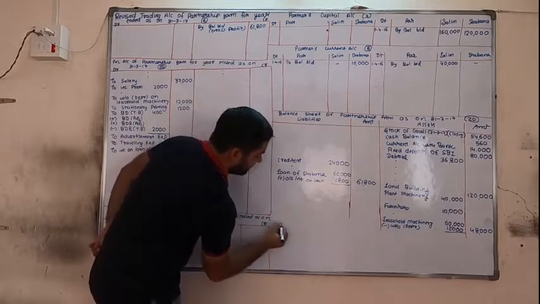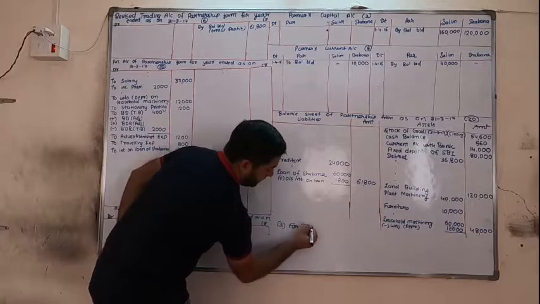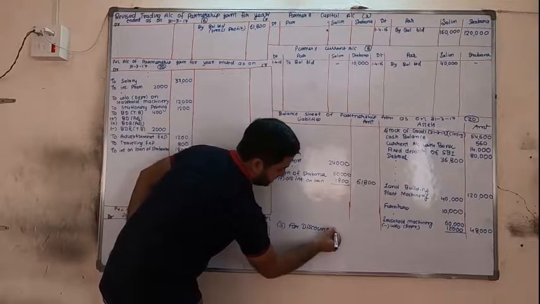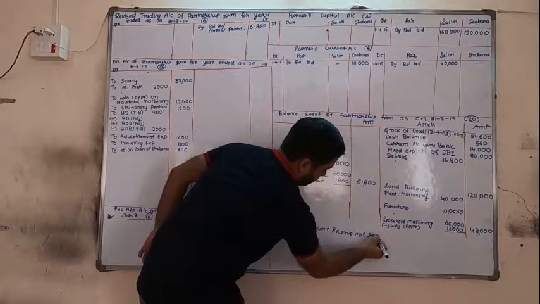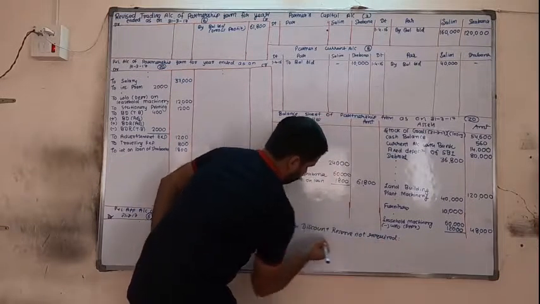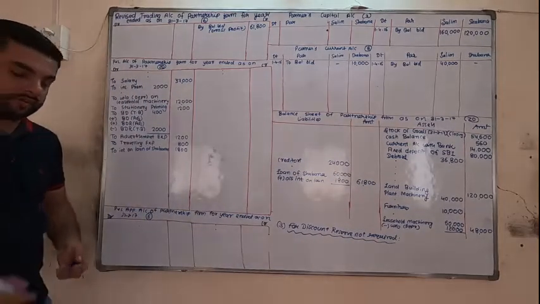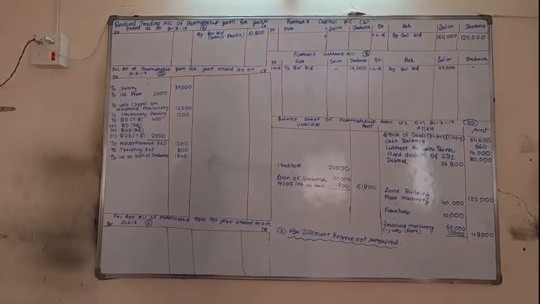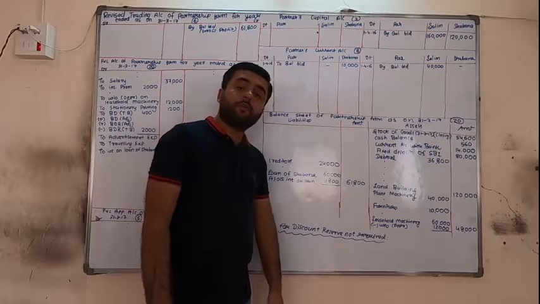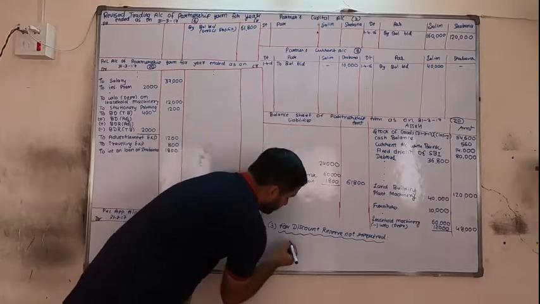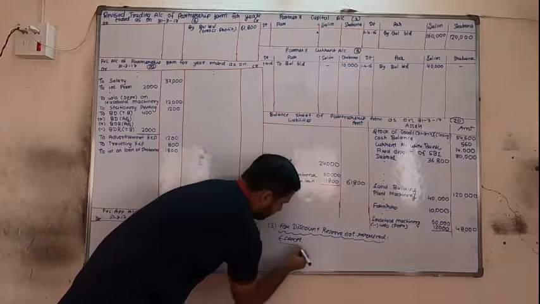So for calculation number 3, for discount reserve not required, effects.